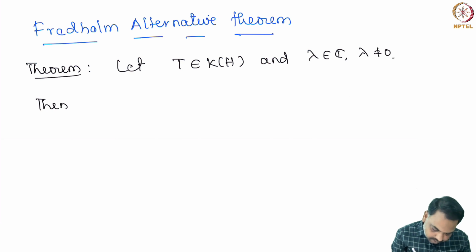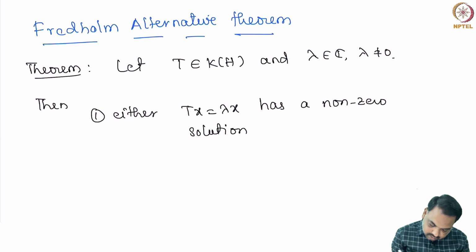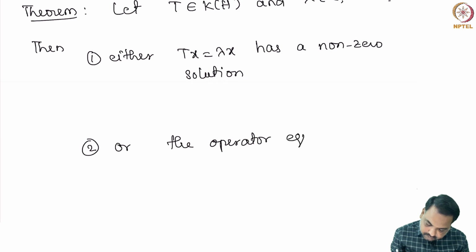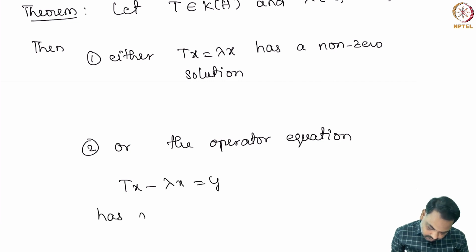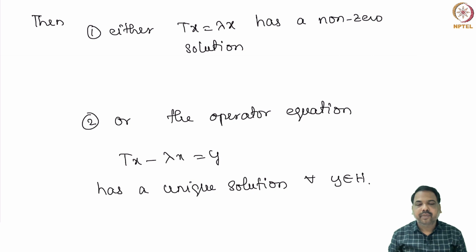Then either Tx equal to lambda x has a non-zero solution, or the operator equation Tx minus lambda x equal to y has a unique solution for each y in H. When y is fixed, there exists an x such that Tx minus lambda x equal to y, and the solution exists for every y.